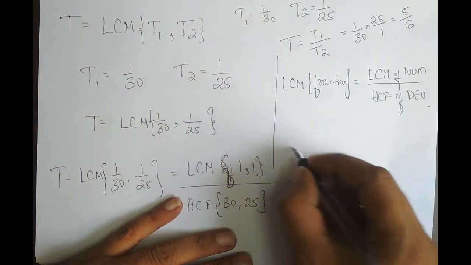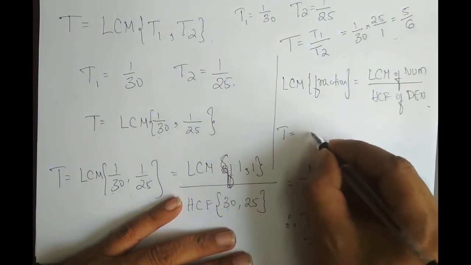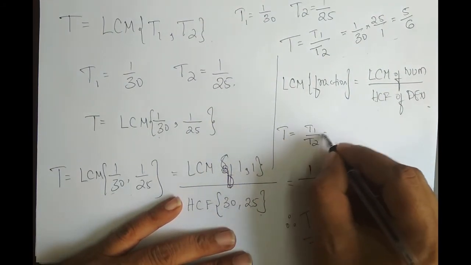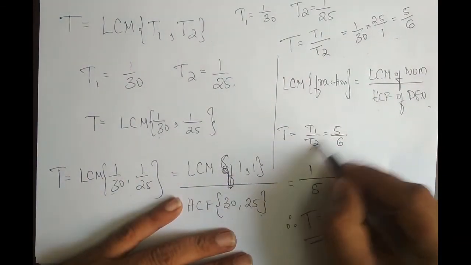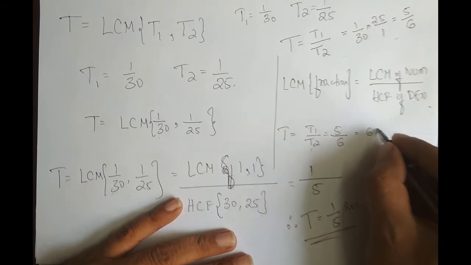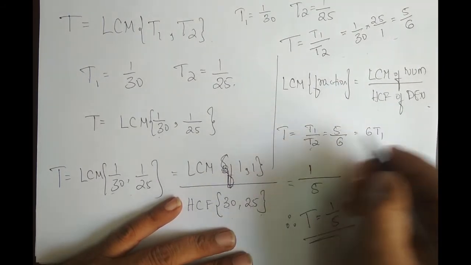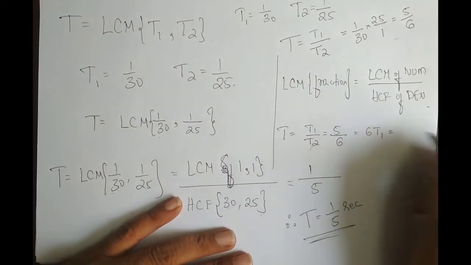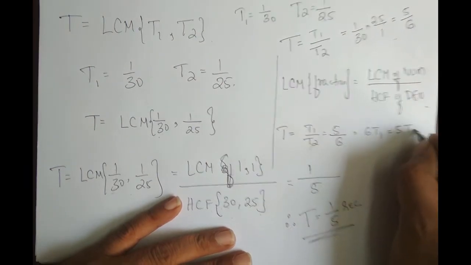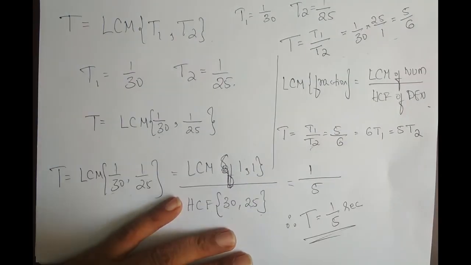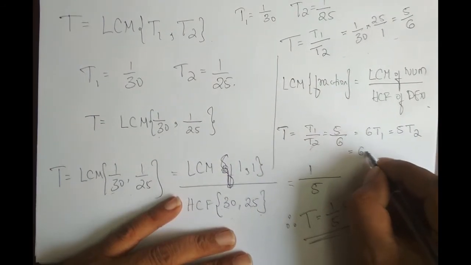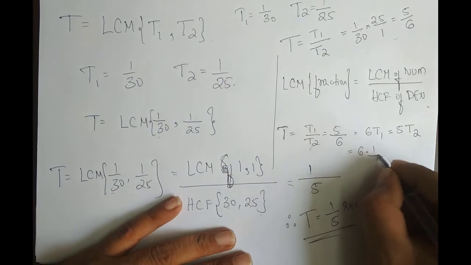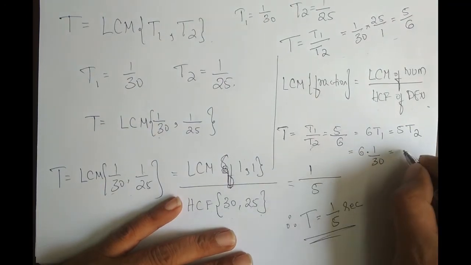So what did I get? T1 by T2 is equal to 5 by 6. Now if I cross multiply, this becomes 6 times T1, which is equal to 5 times T2. This is capital T. And this is equal to 6 times the value of T1, which is 1 by 30, and this should be equal to 5 times the value of T2, which is 1 by 25.